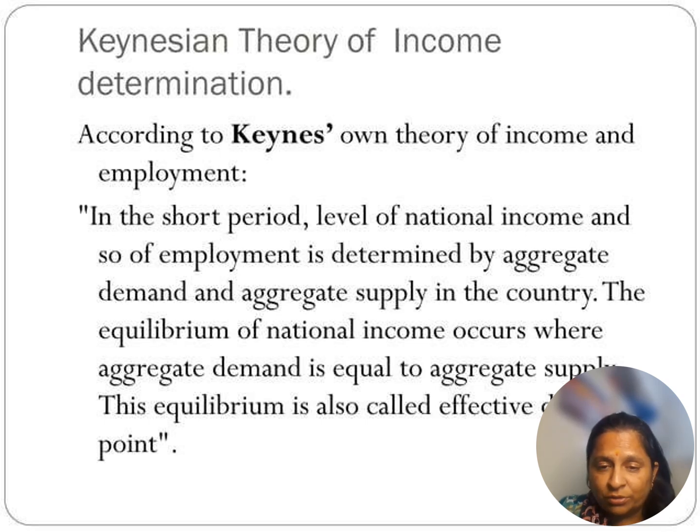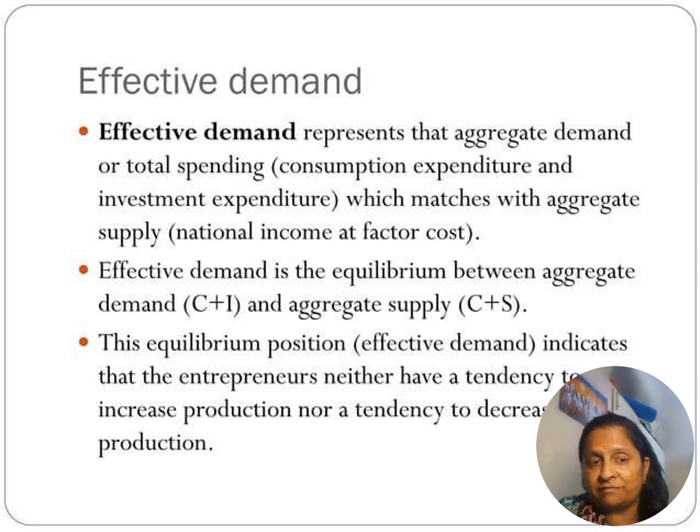And this is, so Keynes used the word not aggregate demand, Keynes used the word effective demand. So effective demand represents the aggregate demand or total spending which matches the aggregate supply. So if effective demand equals C plus S, it means all saving is going to investment. The demand is C plus I and aggregate supply is C plus S. There will always be an equilibrium position.